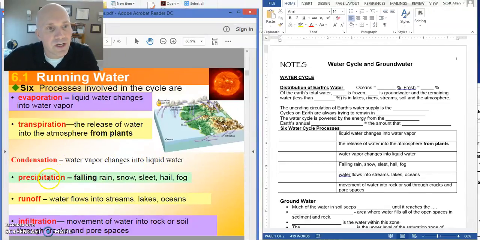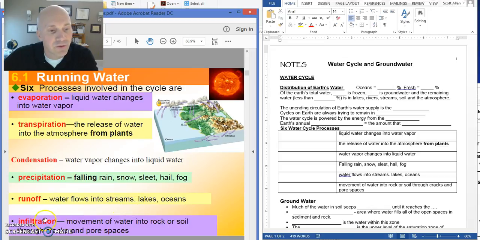Okay, so precipitation is when the liquid water in the clouds comes back down to Earth. All right. So precipitation, usually we think of rain, but it can be in the form of snow, sleet, hail, fog. The next process is runoff. All right. When that liquid eventually makes it to the Earth, it's got to flow into streams, and the streams eventually make their way out to the ocean. Some of the streams get caught up into lakes, but eventually water is going to find a way to make it back to the ocean.